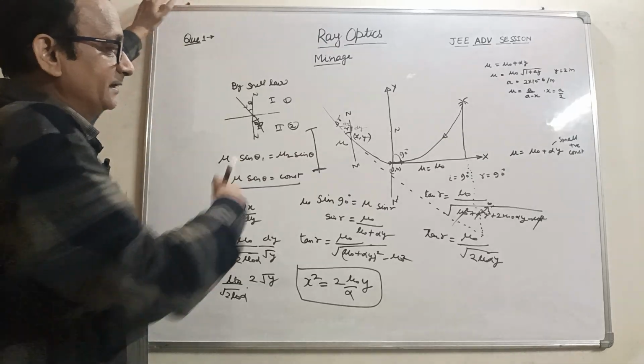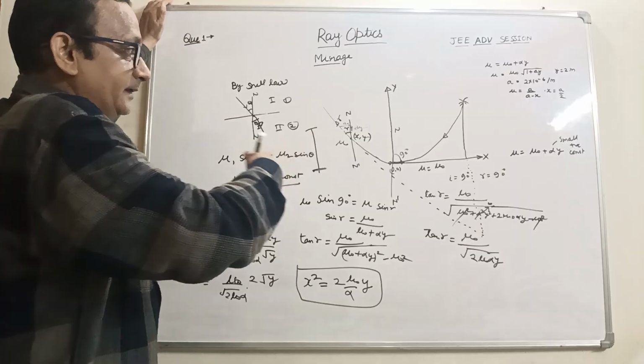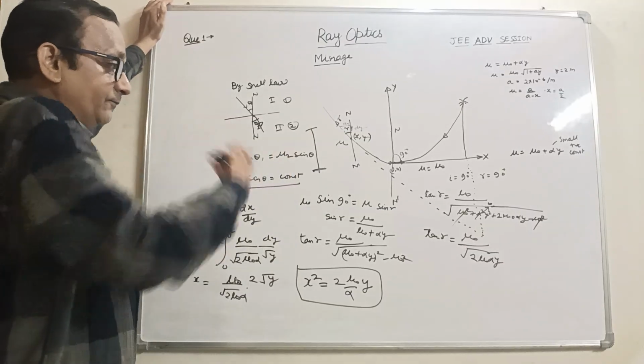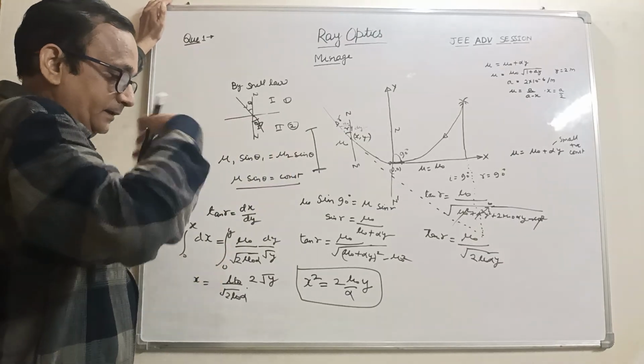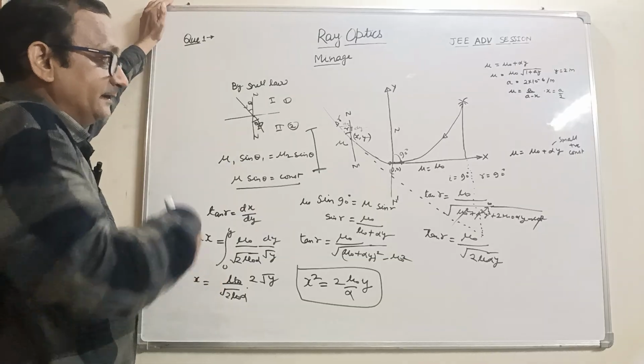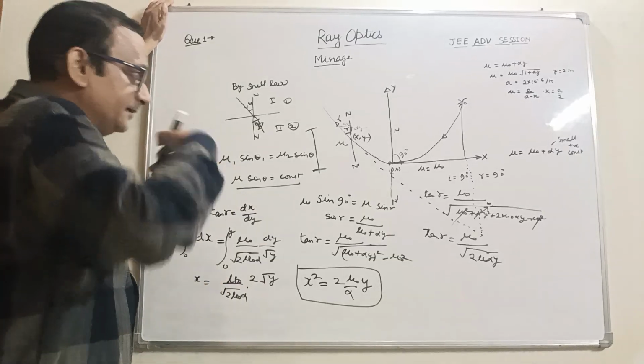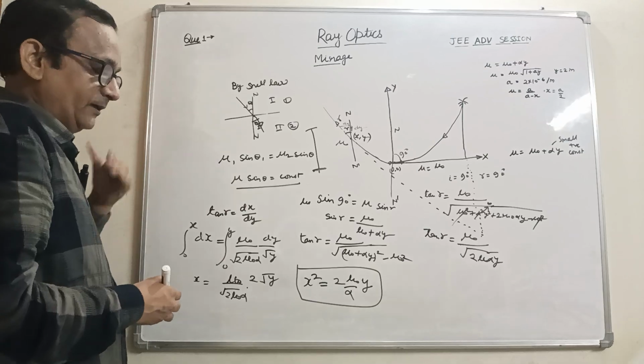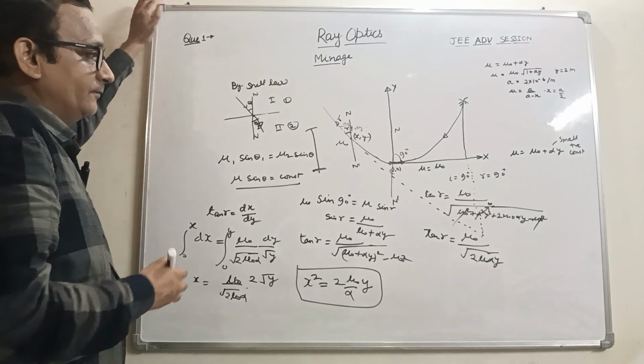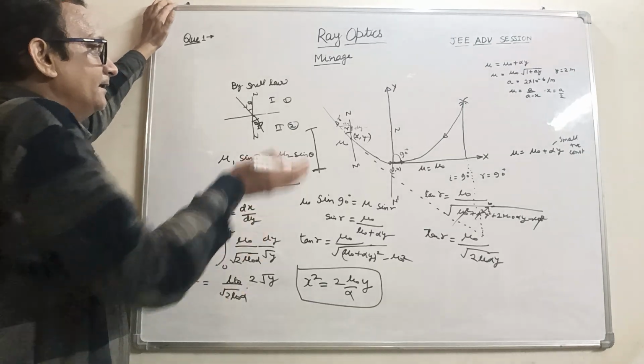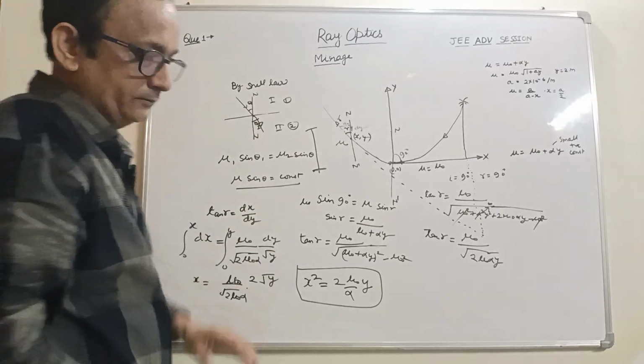Now we have to discuss the different scenarios: change in refractive index in the x direction and in the y direction. First we consider the change in refractive index in the y direction.